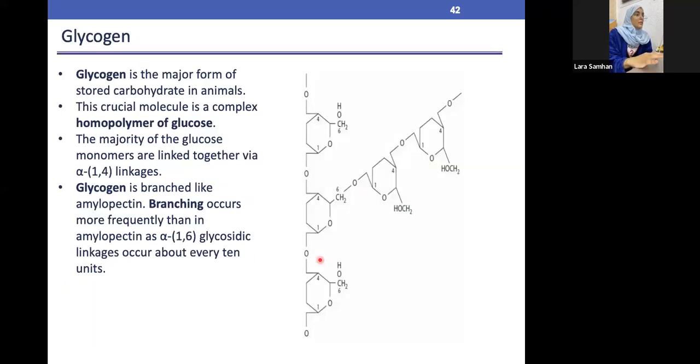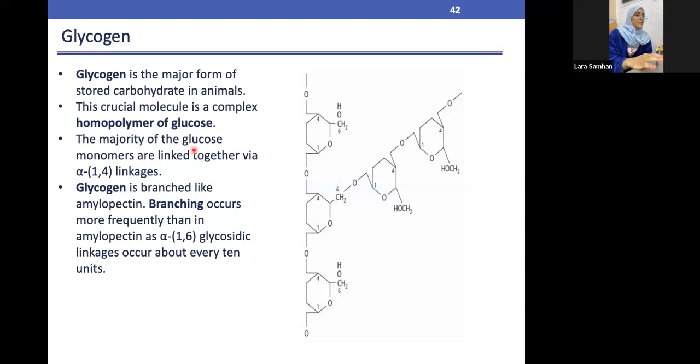Okay. So moving on to the glycogen, as we said, glycogen is the major form of stored carbohydrate in animals, and usually the carbohydrate or sugar is stored in our liver as a glycogen store. Whenever our body needs this store, it sends out the sugar molecules for the body, or ATP molecules, so that our body is going to be taking the power.